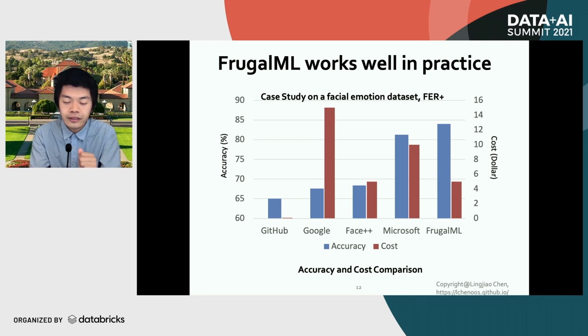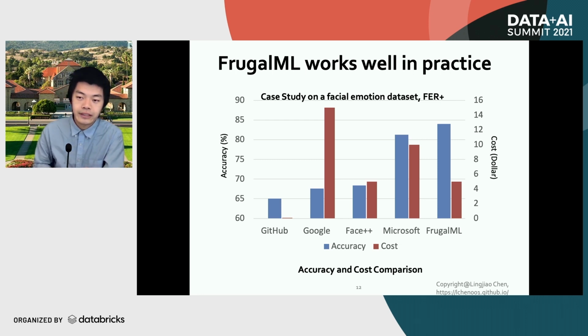Second, notice that Google API's cost is higher than any other individual API. However, its accuracy is lower than Microsoft's accuracy. This essentially tells us that higher cost does not always imply higher accuracy. Therefore, it's very important to decide which API to use, even for users with a high budget.